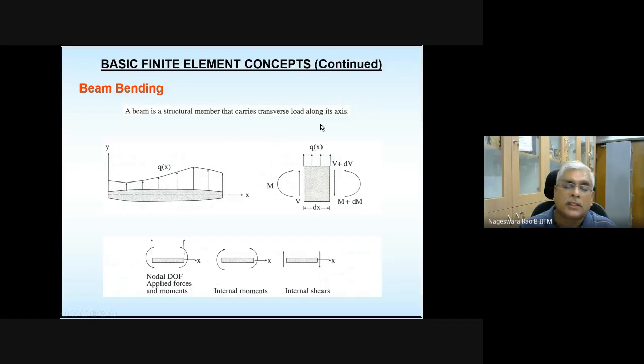So please make a note of it. This beam element can be inclined as well. Please take a note of this definition, and also of all the figures appearing in this slide, because whatever equations we are going to derive, the finite element equations, will make sense only if you adopt this sign convention.